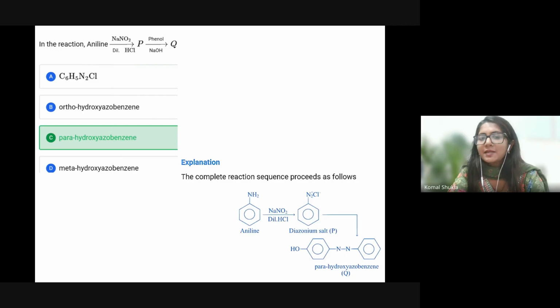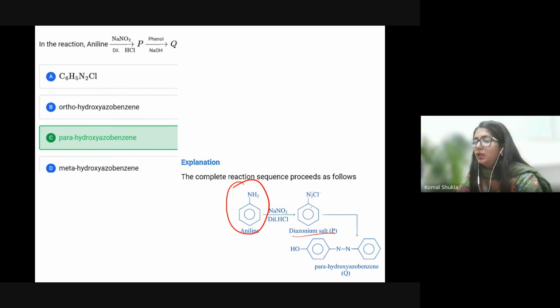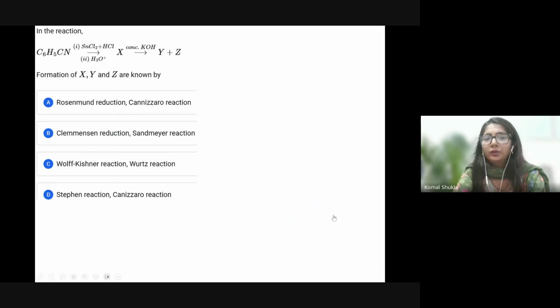So let's see the answer. This is quite easy because the first one is diazonium salt. Previously, I told you, after that only addition will take place. N2Cl. Again, this ring is going to be attached by the removal of HCl. So this is para-hydroxybenzene. This is the equation in the reaction, that is C6H5CN, SnCl2, HCl, KOH, and what